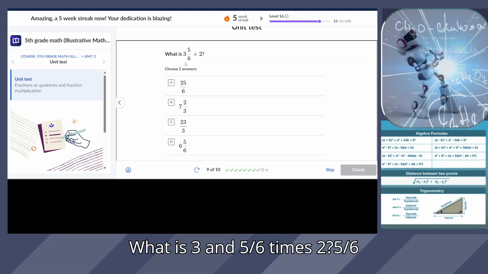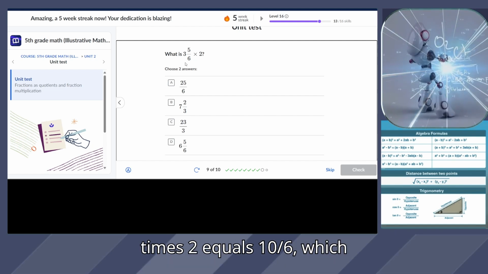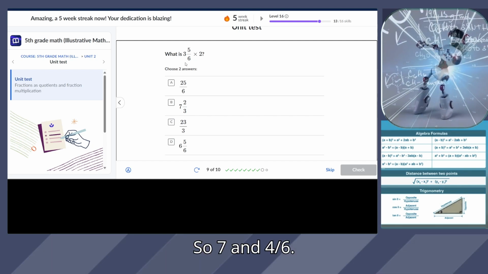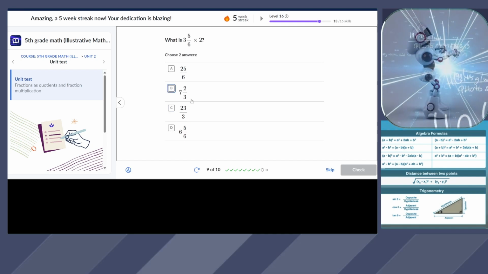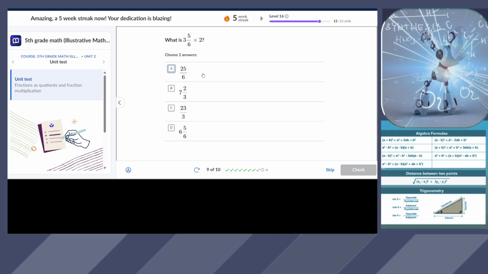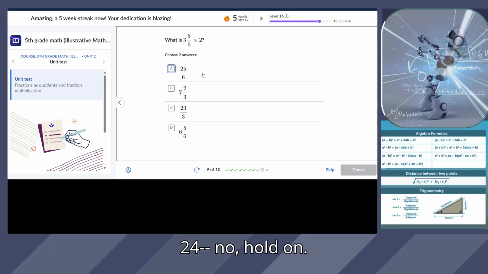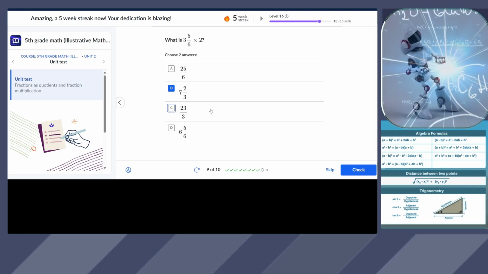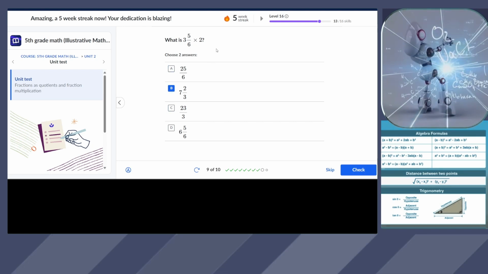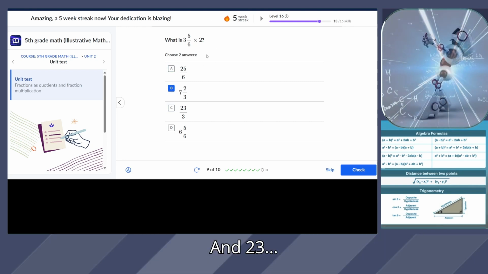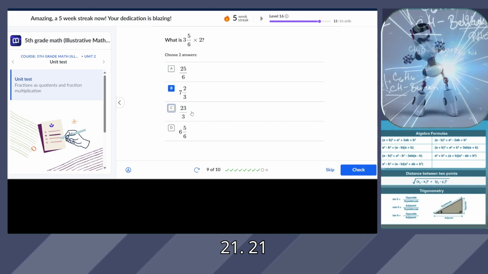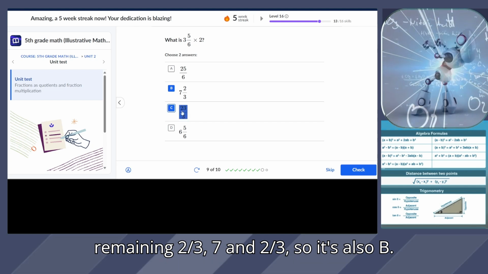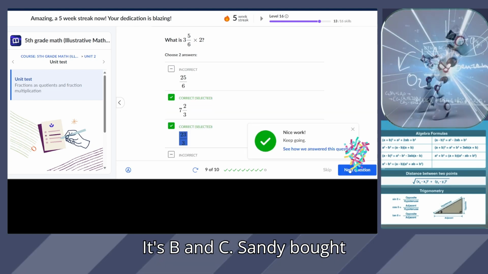What is 3 and 5/6 times 2? 5/6 times 2 equals 10/6, which equals 1 and 4/6, and 3 times 2 equals 6. So 7 and 4/6. No, hold on. 7 and 2/3 equals 7 and 4/6. And 21 divided by 3 equals 7, and then the remaining 2/3, 7 and 2/3. So it's B and C.